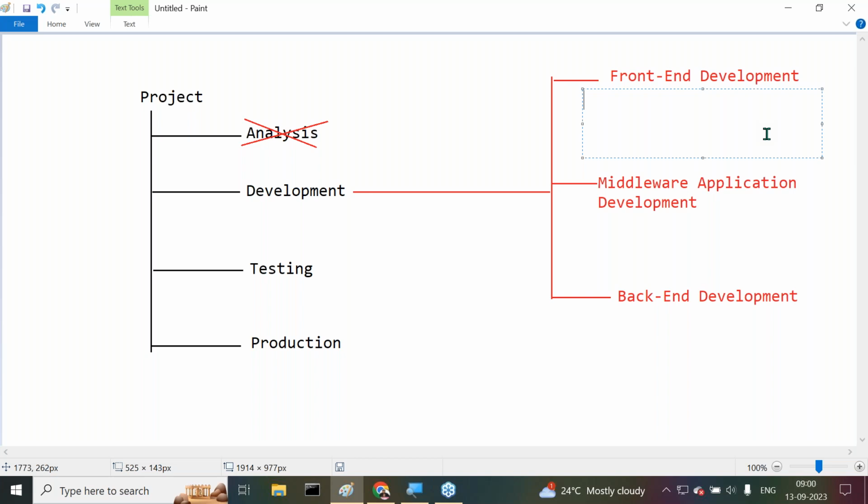That user interface will be provided under front-end development. All the pages, all the web pages are nothing but user interface. That user interface will be provided in front-end development. Please recognize this point clearly. Right, sir. To prepare this front-end development, what exactly are the technologies and tools we require?